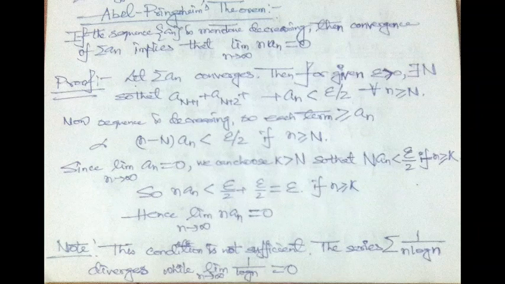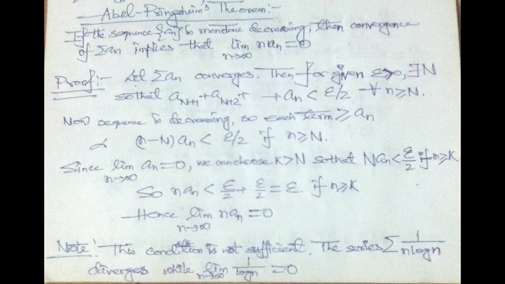Suppose the given series summation an converges. Then for given positive epsilon there exists an integer capital N so that the modulus of an plus 1 plus an plus 2 plus up to a small n is less than epsilon by 2 for small n greater than or equal to capital N. Already it is given that the sequence is monotonic decreasing.